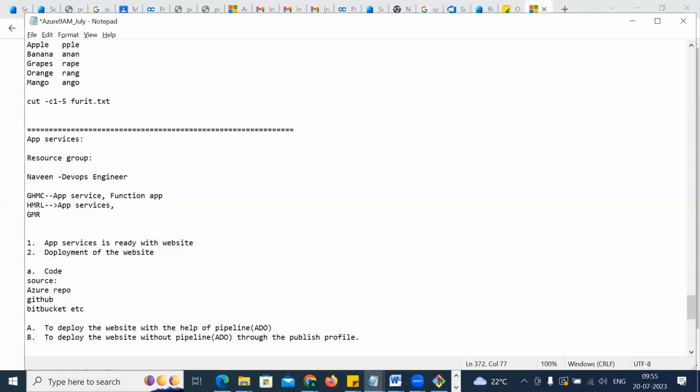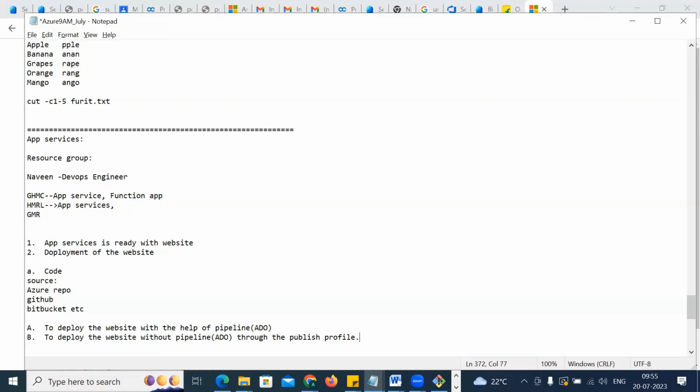Okay. So now understand that if the code is ready with you, what will you do? You have to deploy the code to the website, right? Now, two ways. Deploy means what? You want to send the code to the website, right? To be up and running. Okay. So two ways are there. We have two different projects. First project and second project.